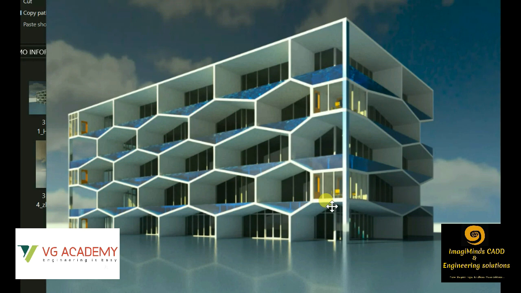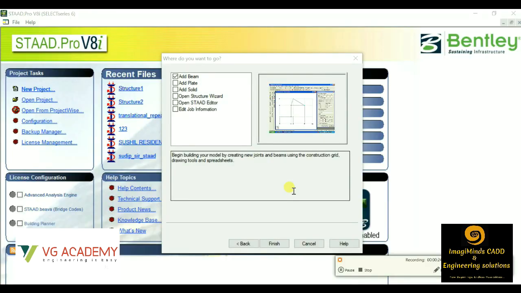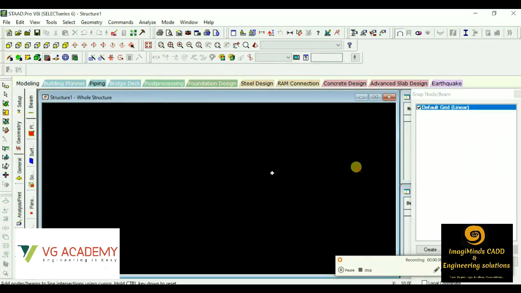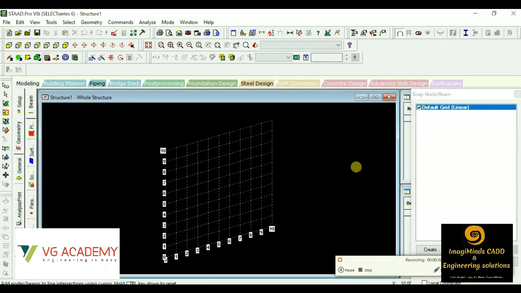Now, we have seen planning and modeling softwares. Next, we are going to see structural designing softwares like StaadPro and ETABS. So now we'll be starting with the structural designing softwares like StaadPro and ETABS. But before starting with StaadPro, I'd like to share the workflow method that is used in StaadPro. So that is divided in two parts. The first part is analysis and the second part is design.